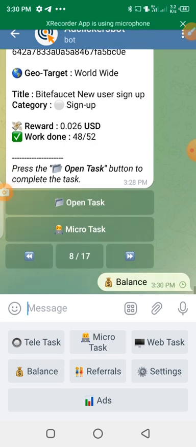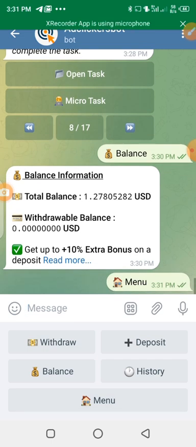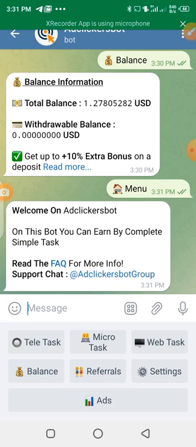So through this bot, I've actually raised. Okay, I've used some of the balance for ads. So presently in this bot, I have 1.27 USD. That's the balance. But I had $5 there before, but I've used it for ads. So let me show you my ads, because I generate traffic from this. Okay, maybe I should do that in the next video.